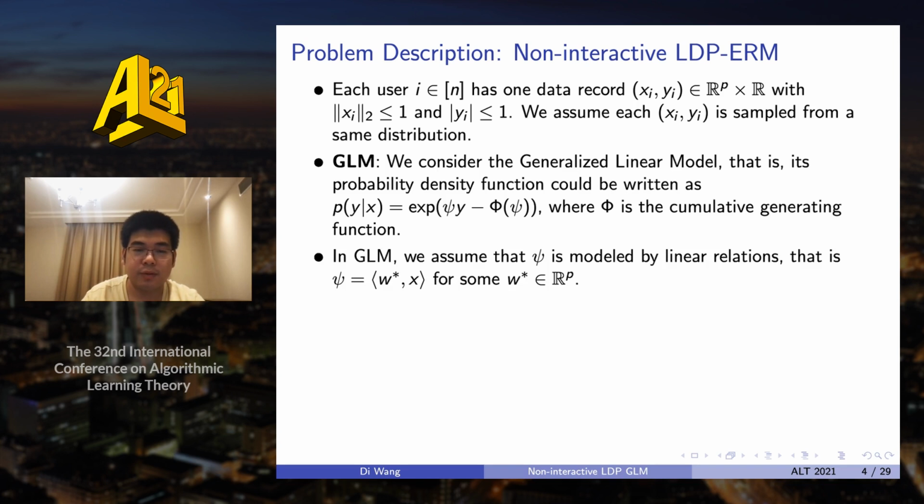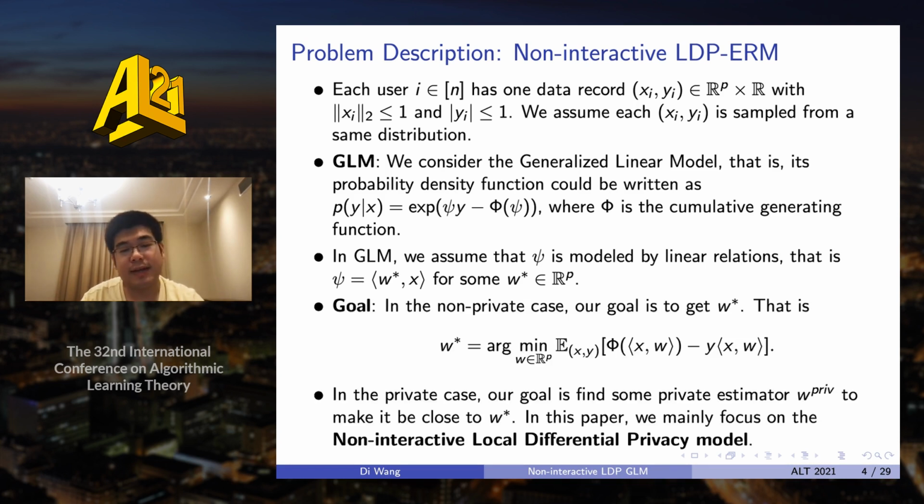In the linear model, we will assume that this psi is modeled by some linear relation. That is, it could be written as the inner product between w star and x. And here, w star is some unknown vector. So in the non-private case, our goal is to get this w star. But how do we get it? Actually, we can get it through maximizing the likelihood. And finally, we can get the following optimization problem. But in the private case, because we cannot get this w star, our goal is to find some private estimator to make it close to this w star.